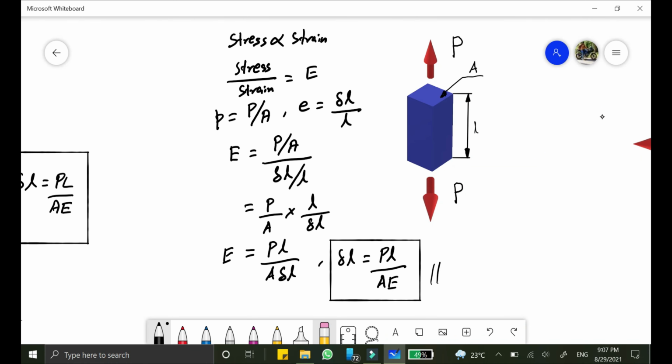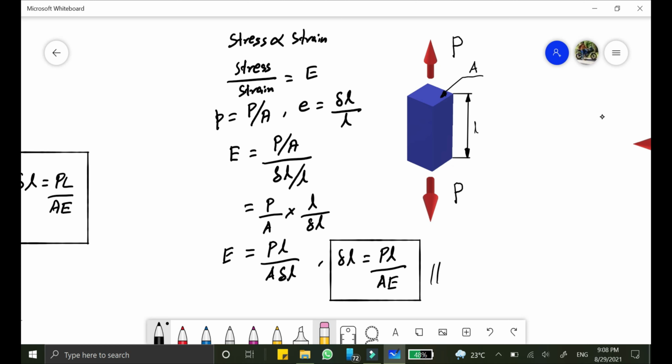Here we have to determine the value of deformation under different stresses. So first of all, we can have the formulas of tensile and compressive stress. So here I am considering a material of uniform cross-sectional area A and total length L under a uniformly distributed load of capital P. So we know that stress is directly proportional to strain under the elastic limit. So stress by strain is equal to Young's modulus.